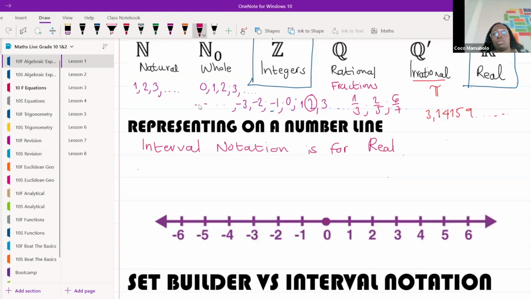Just for real numbers. So whenever you see interval notation, it's because we are using real numbers. If we're looking at real numbers, are we going to then go to our number line and draw dot, dot, dot, dot, dot? Does that make sense to do that for real numbers?